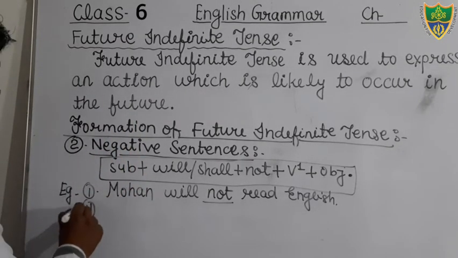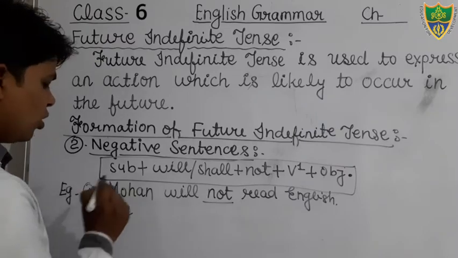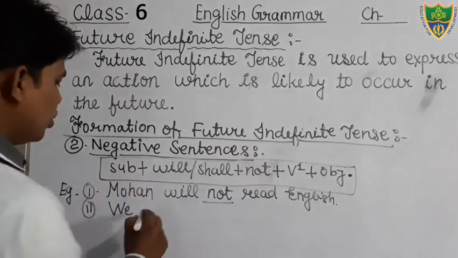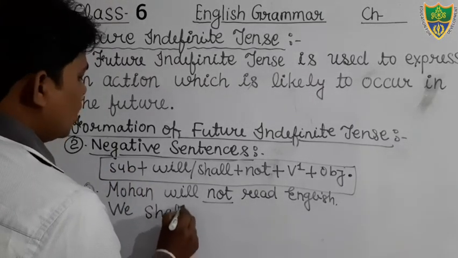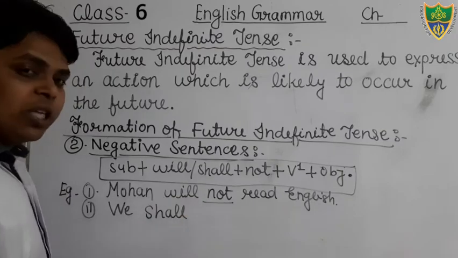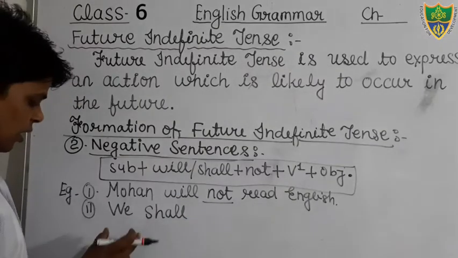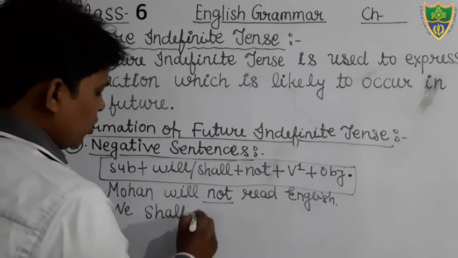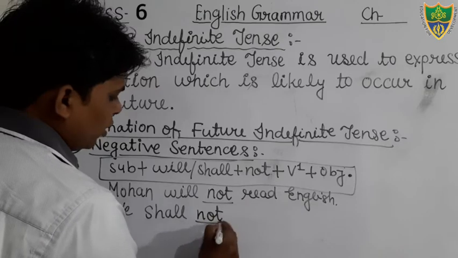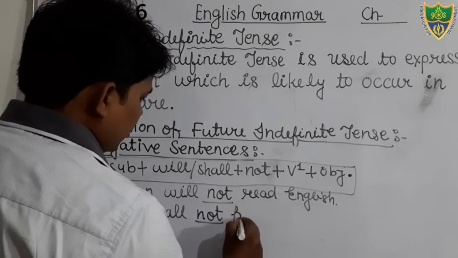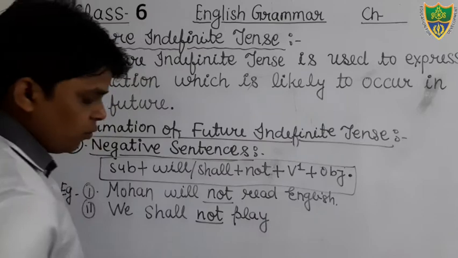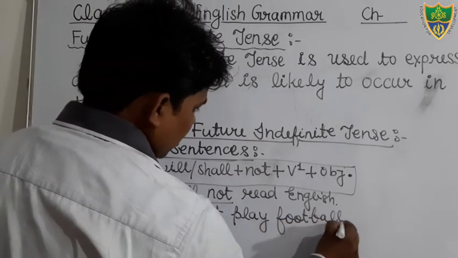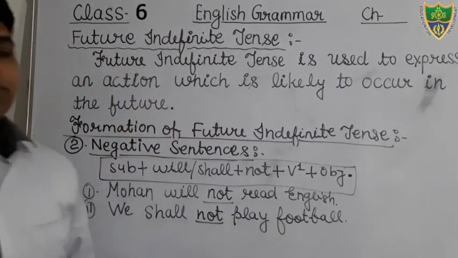One more sentence we can see here, we. I have already told you that with I and we we will use the helping verb shall. Dear students, it is also used as a modal. You will read that later. Just see here, with we we will use shall. Then we use not, the negative word. Then play, that is your main verb, football. Just see. We shall not play football.